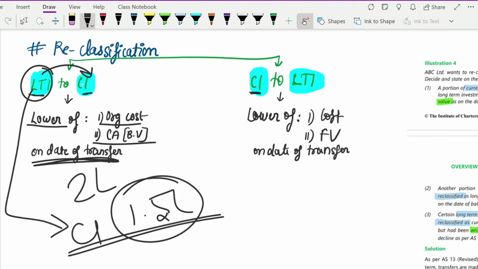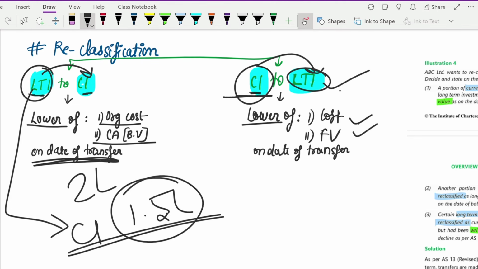Next, if a current investment is being transferred as long-term investment, then you have to see lower of cost or fair value. If the cost is lesser, then at cost you will record this long-term investment. If the fair value of the current investment is lesser, then at that value you will record the long-term investment. Hope you understood this. If long-term to current, then it is original cost or carrying amount, whichever is lower. If it is current to long-term, then it is cost or fair value, whichever is lower.